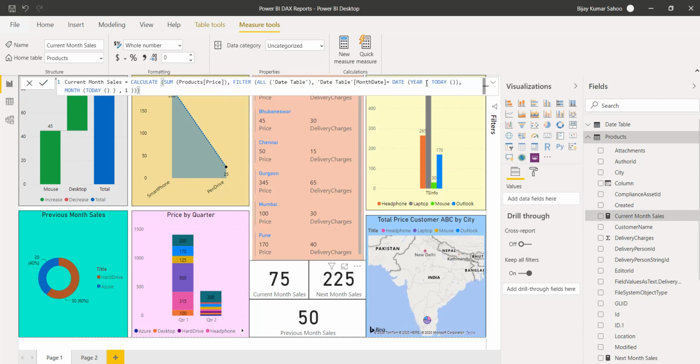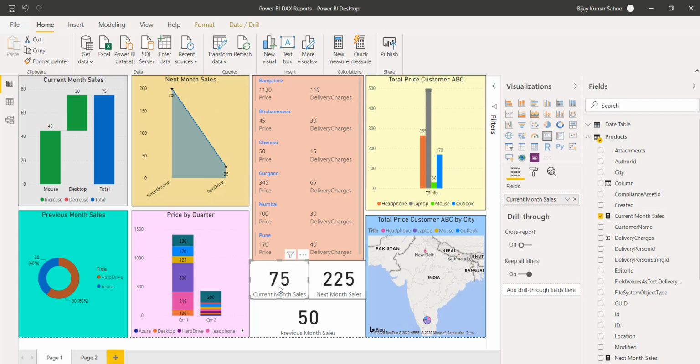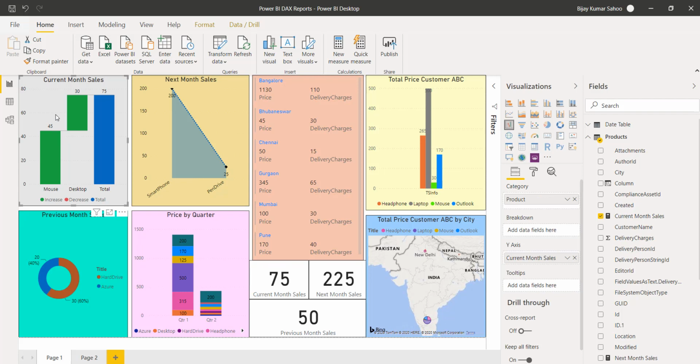This is the measure that you can use, and I have used this on a card. You can see here current month sale, and it is coming. You can also use it on other charts. I have used a chart called a waterfall chart, and you can see the current month sale here. So total sale is 75.